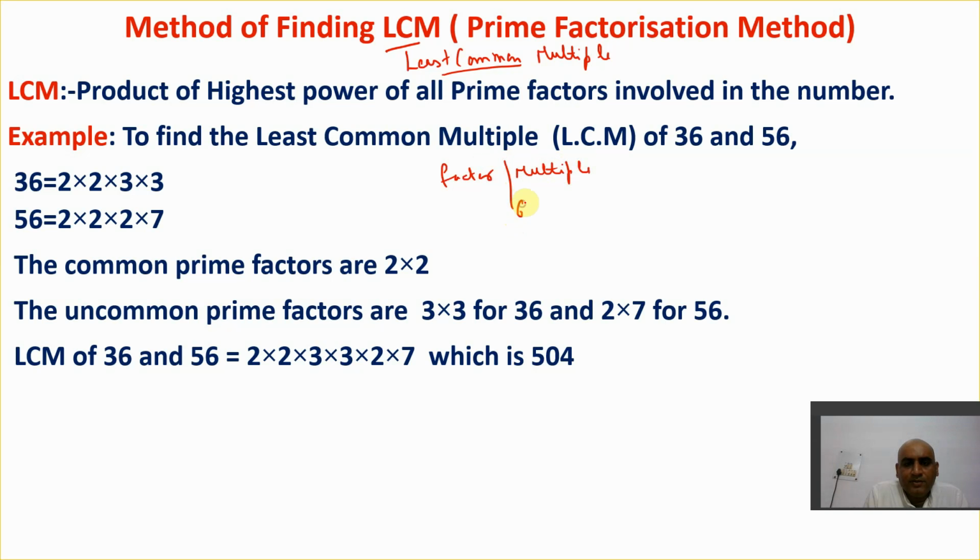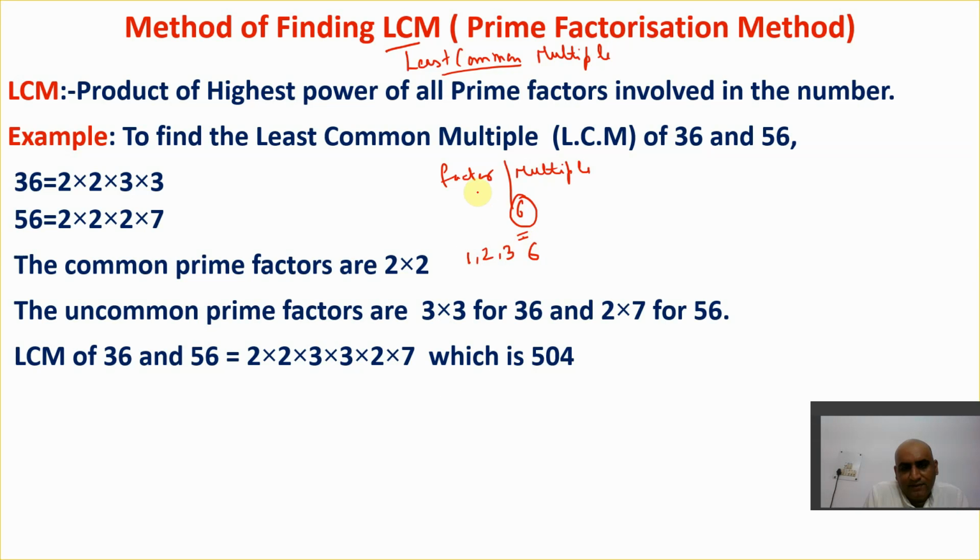Let us take an example, a number called 6. If I have to find the factors of a number, a factor means that number which perfectly divides the given number. And always remember, a factor of a number is always equal to that number or less than that number. So if I am finding the factors of 6, that will be 6 and numbers less than that: 1, 2, 3, 6, all are factors of 6.